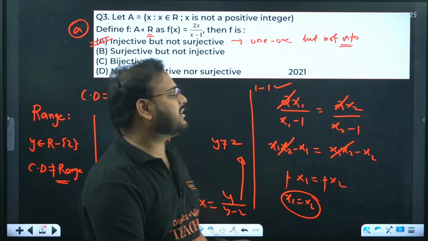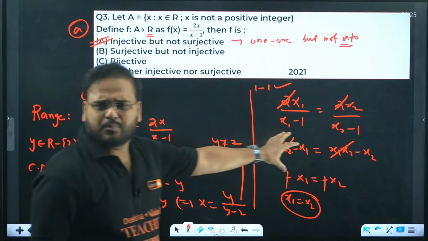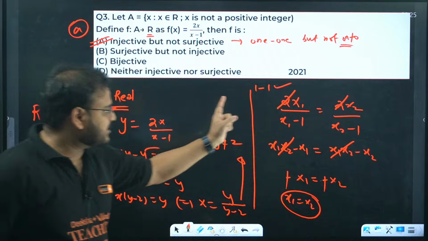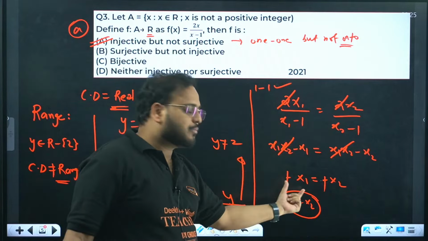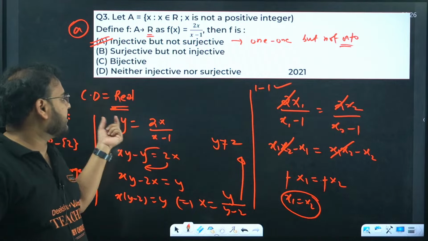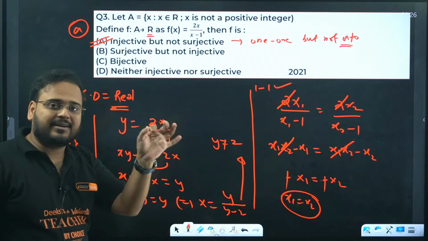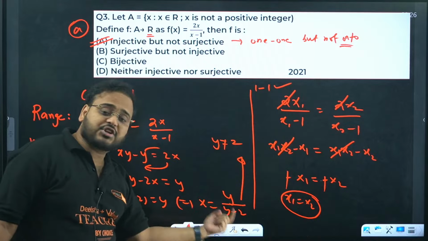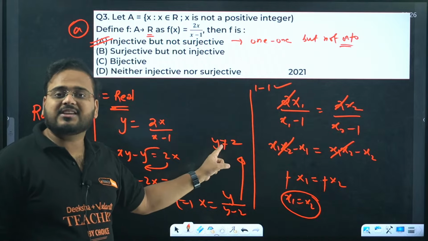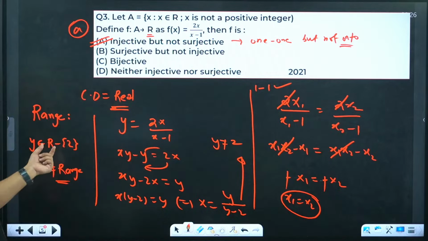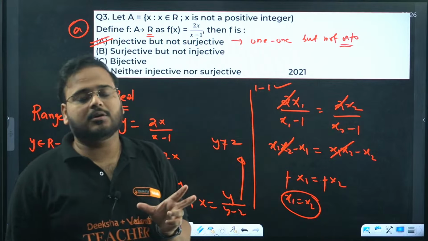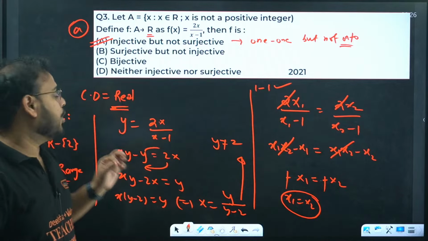In this question, as I mentioned, this is a simple approach, right? For 1-1 function, if nothing is working, I have given you the entire process: f of x2 equals to f of x1, then x1 should be equal to x2. This gives me the case of 1-1 function. For onto function, so simple, write the given function as y and try to find the restriction on the variable y. That restriction will give you your range. Here the range says that y cannot be equal to 2, but codomain says all real, clearly a contradiction. It means codomain and your range are not equal, and hence the function is not onto.